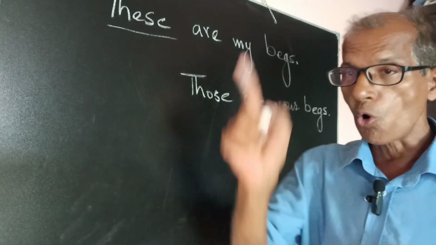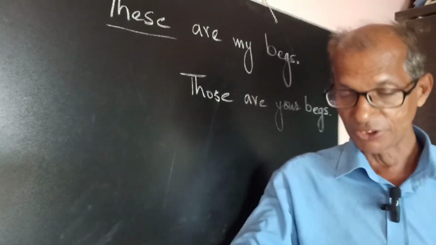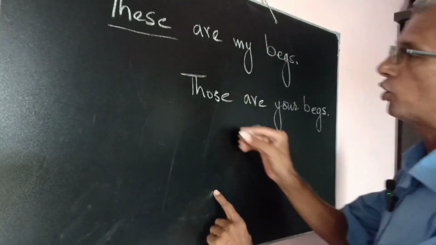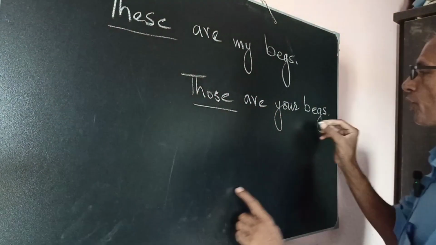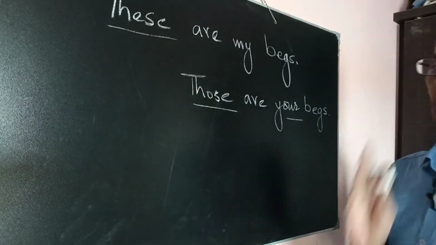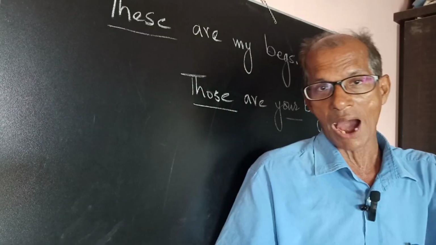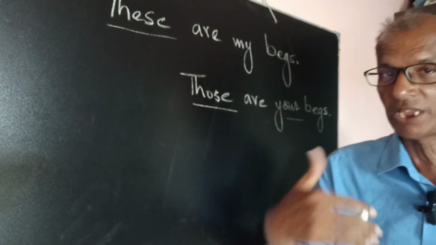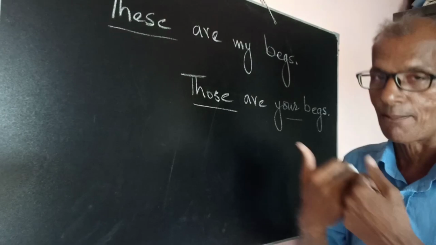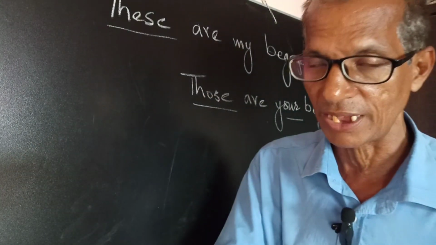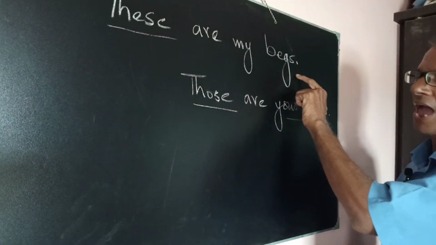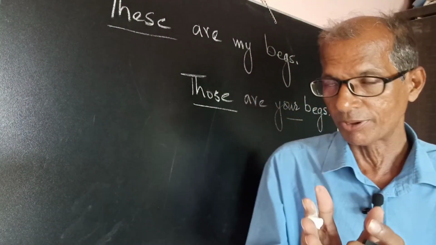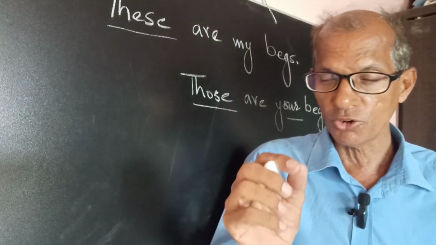Now those are, those which are not near, those are far away from you. So those are your bags. तो वो तुम्हारे थैले हैं, your bags, okay? तो वो your belongings. These are my belongings, or those are your belongings. So these are my bags, those are your bags.